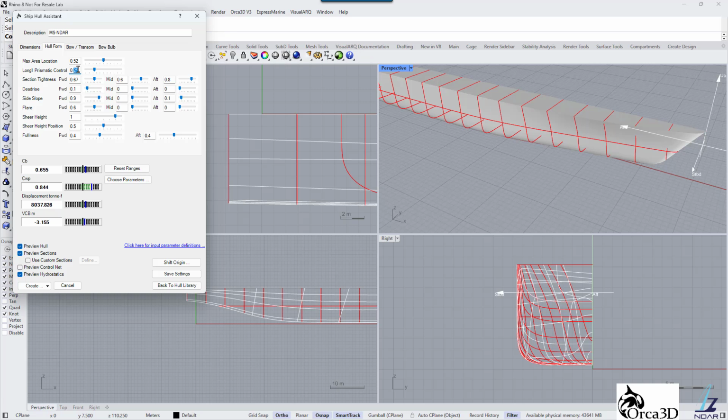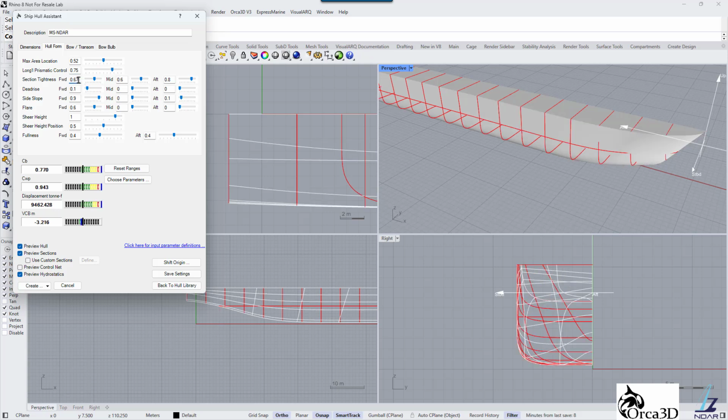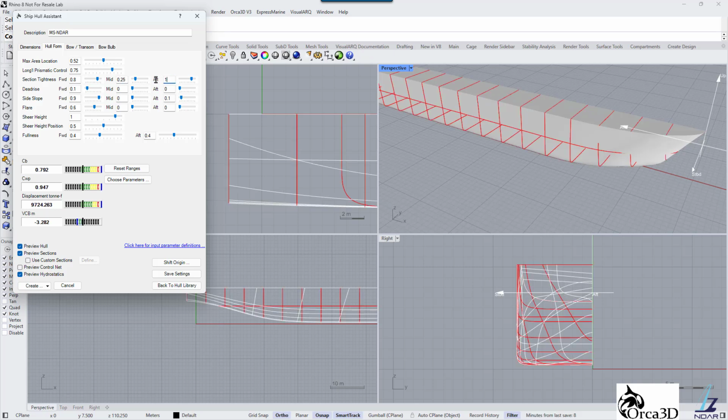We'll set it to 0.75. Shape fullness of the aft, middle and forward frames can also be controlled by the section tightness. We will set forward tightness to 0.8, midship to 0.25 and aftship to 1.